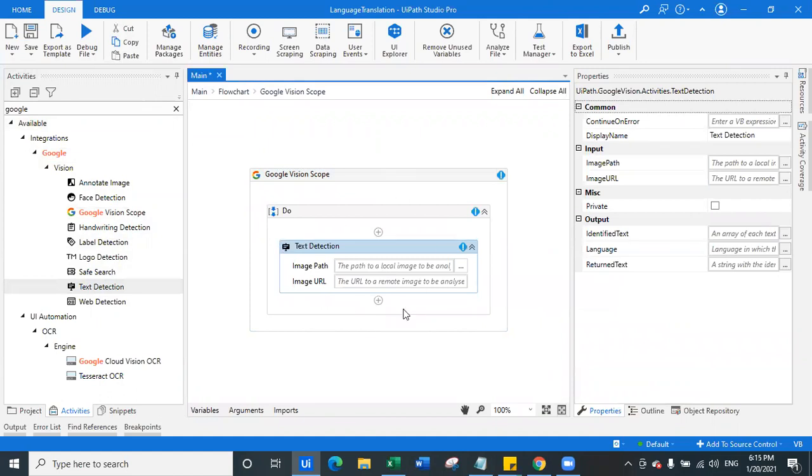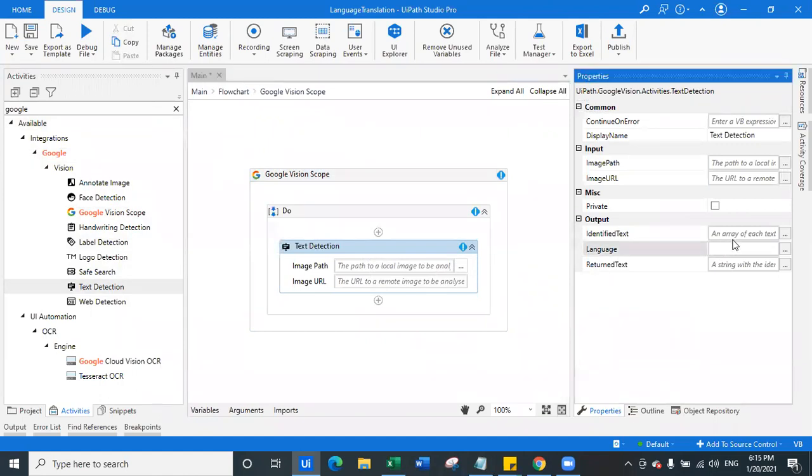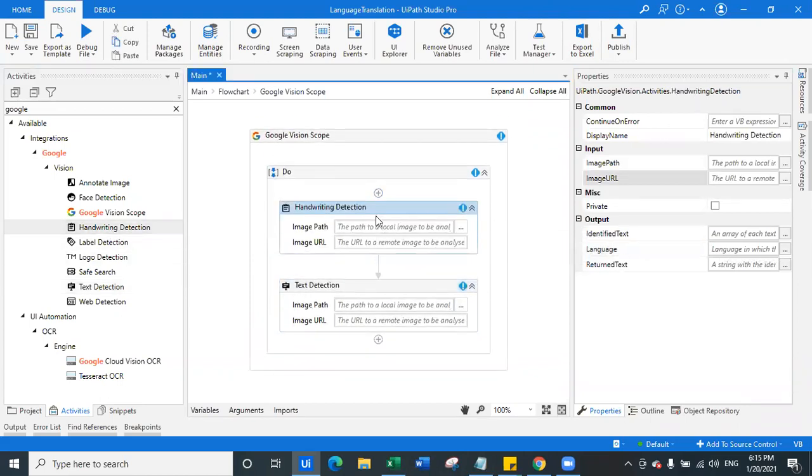Now in the text detection, if you check here, we can detect the language of a particular text which is being entered. But here input is image or image URL. What is the other way to identify the language? So here there is handwriting detection. This also takes an input as an image. Text detection also takes an input as an image.